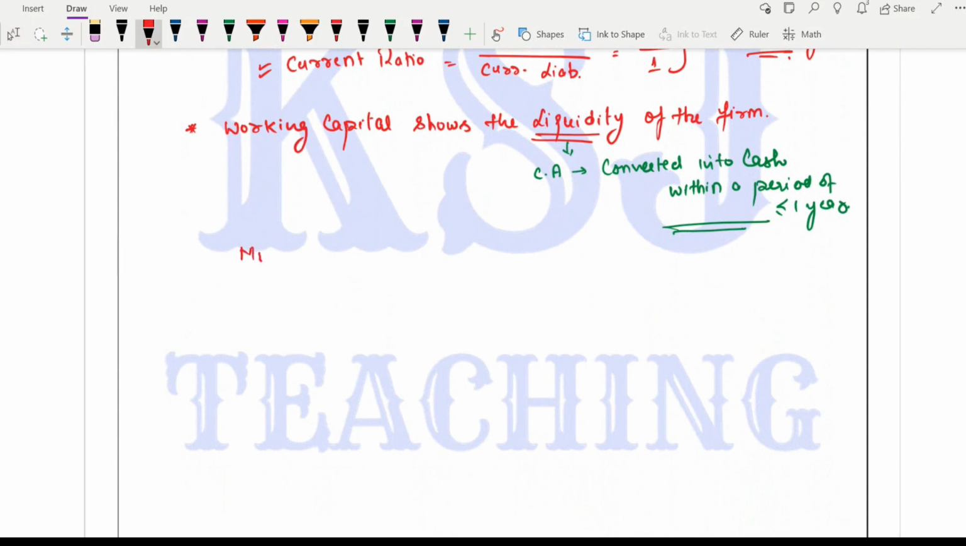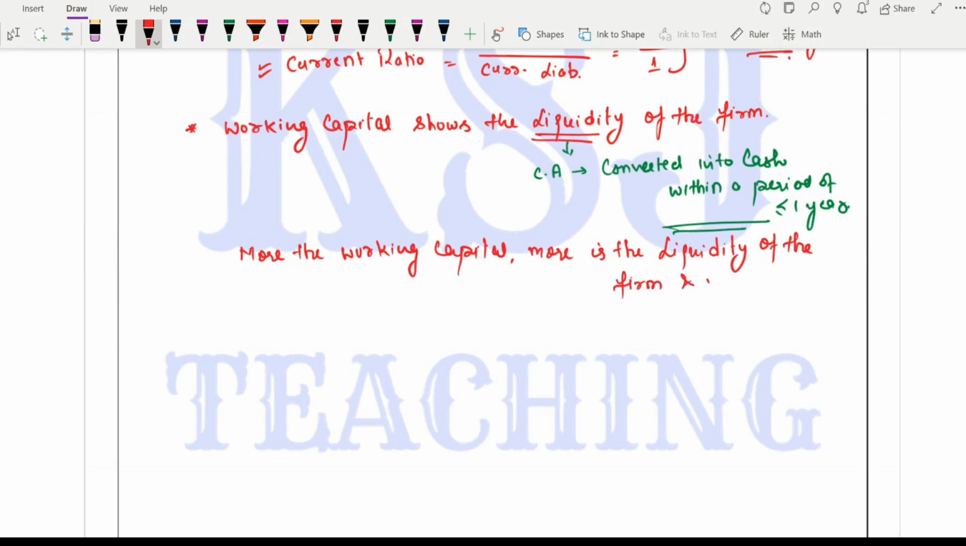The more the working capital, the more is the liquidity of the firm, and vice versa. Clear? More working capital means you have sufficient current assets over current liabilities, right?